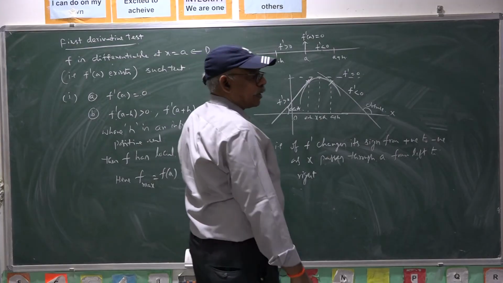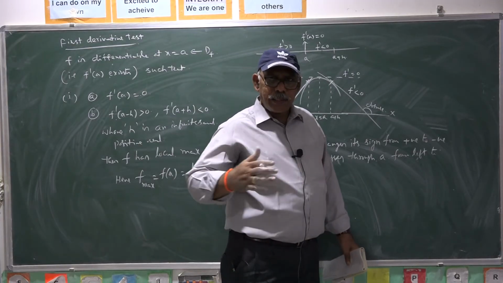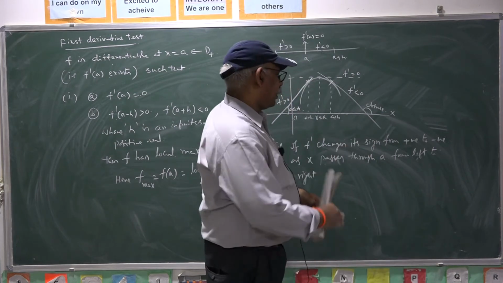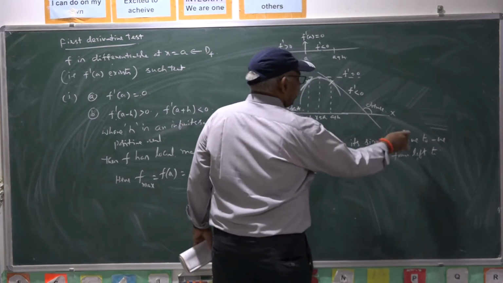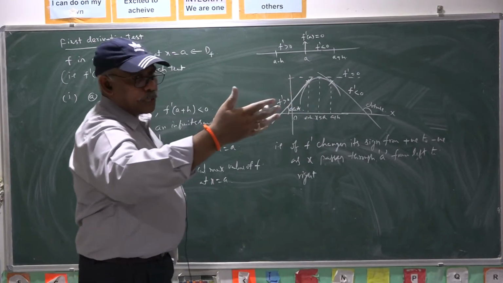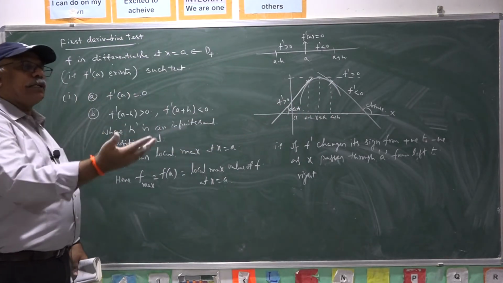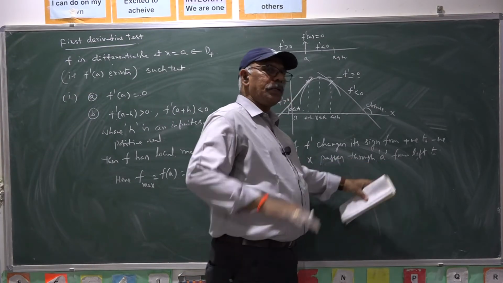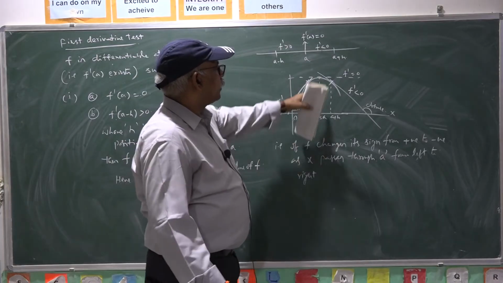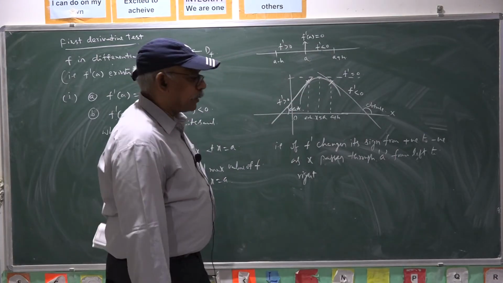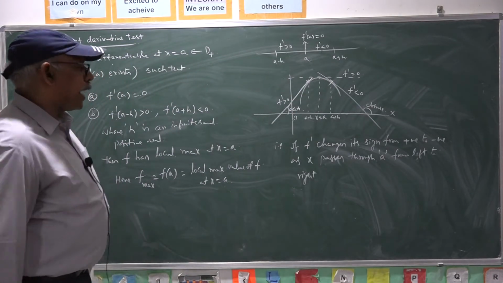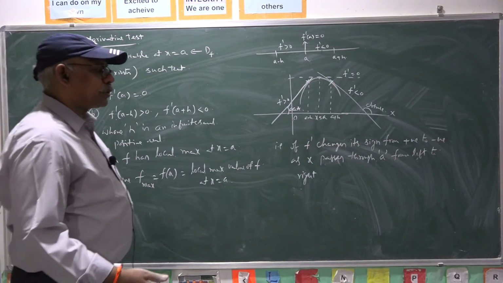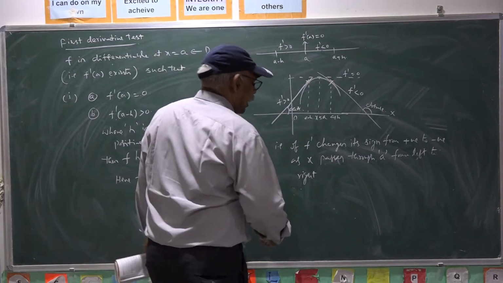Once it changes sign, certainly at a certain point it must be 0. That point is here, a. Once the value changes from positive to negative, it crosses 0 at a certain point. That point of turning is nothing but the local maximum point.